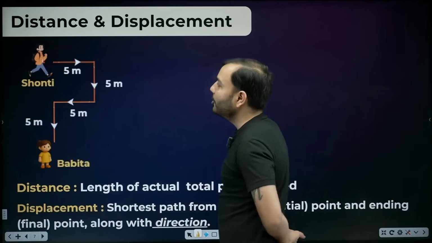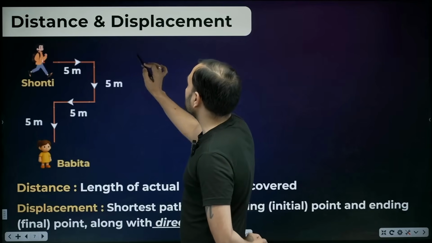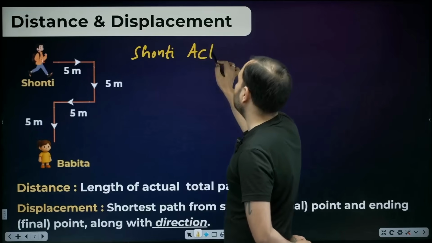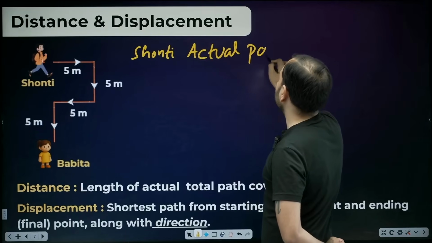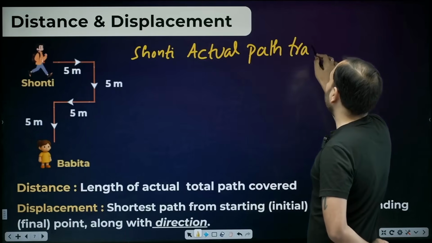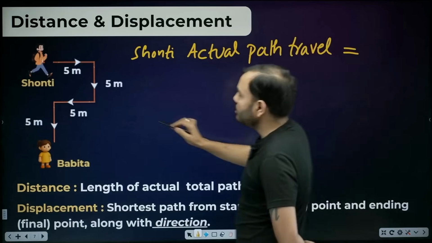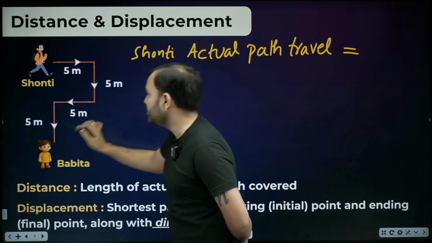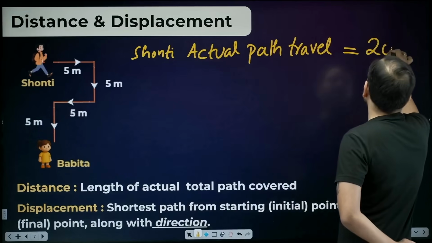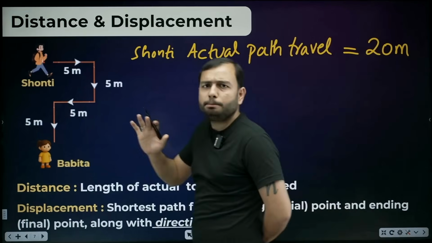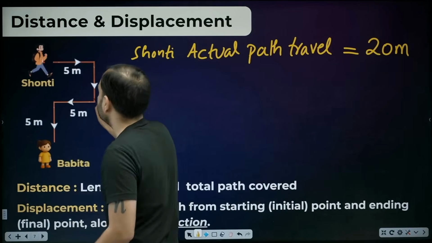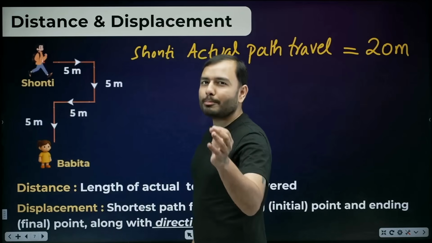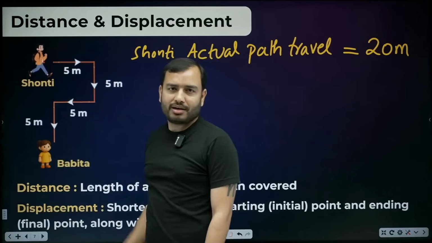Now if I ask this Shanti, how much path did he travel? How much actual path did he travel? He went from here to here, 5 meters, 10, 15, 20. He traveled 20 meters. That is the actual path that he traveled by walking and running. Now if I ask you, what is the shortest way to reach Babita?